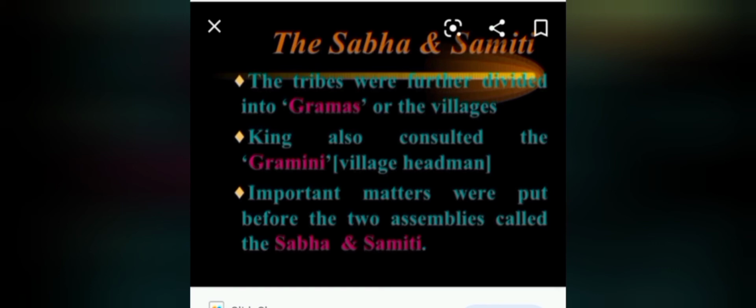And the Sabha was a smaller assembly. It is just like the district council that we have in our society now. Okay. So this Sabha is the assembly of important members of the tribe. They advised and guided the king. Women also took part in these assemblies.